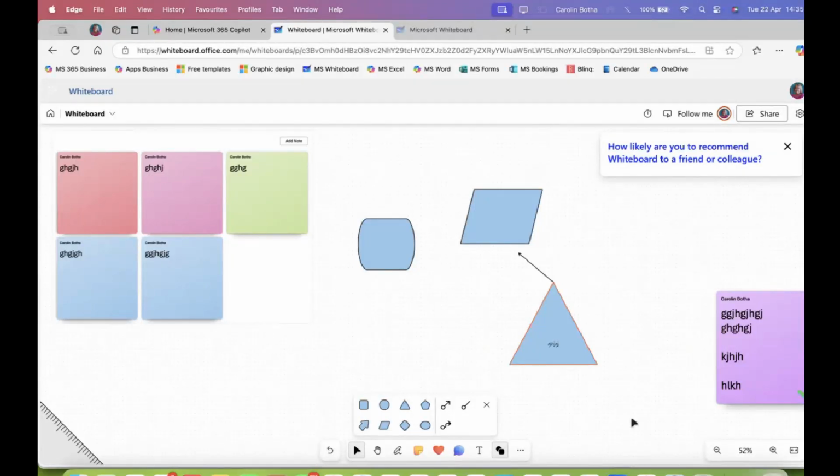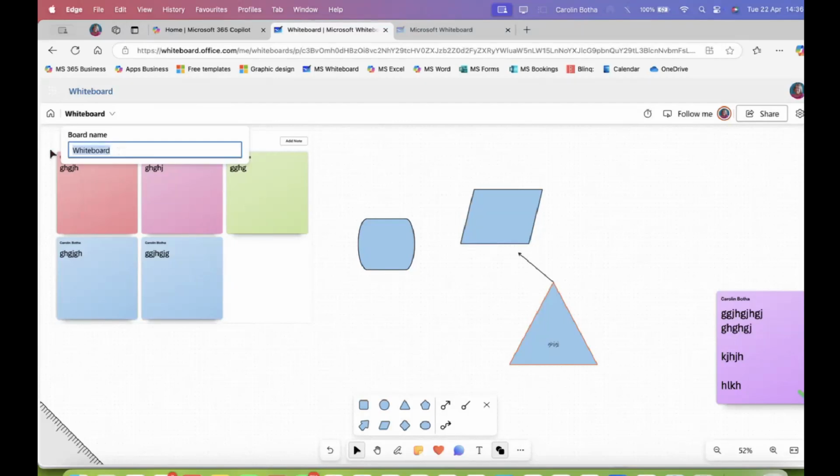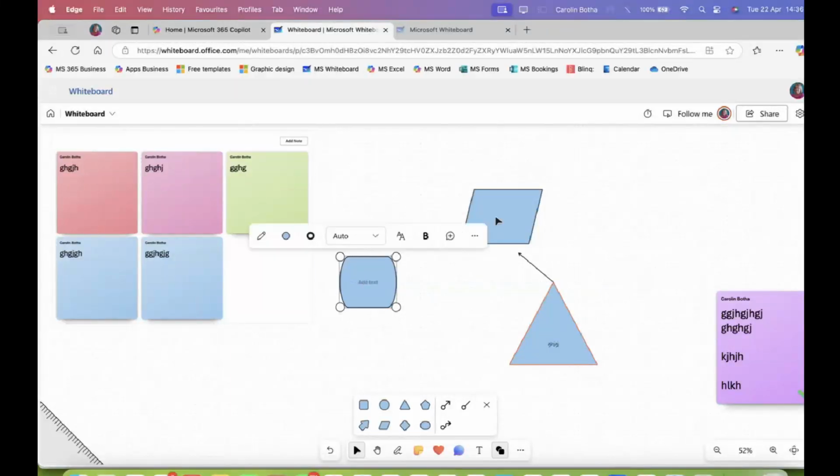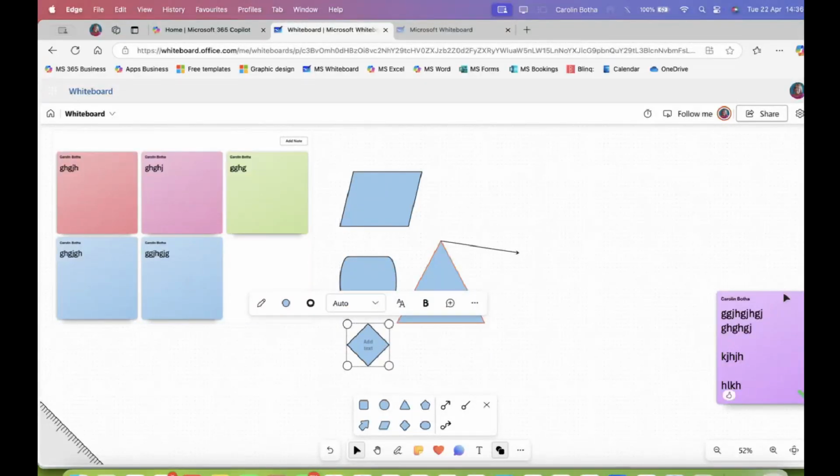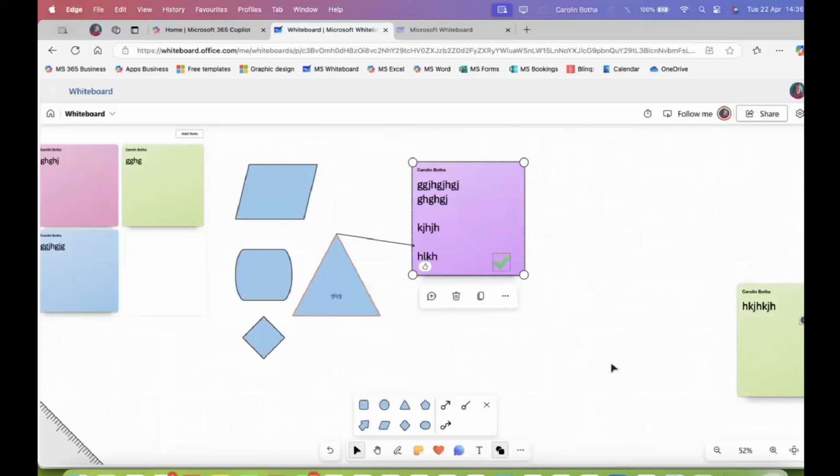But before I go on to the next thing, I don't want to recommend anything at this point in time. Let's go and rename this whiteboard. So let's say this is test 1. On the top left-hand side, we're just going to do test 1. Let me just move these a little bit closer, because I just want to show you, you must be very careful to click, because you can add things. So I'm just moving this in here as well.